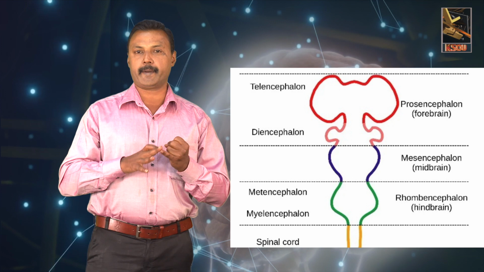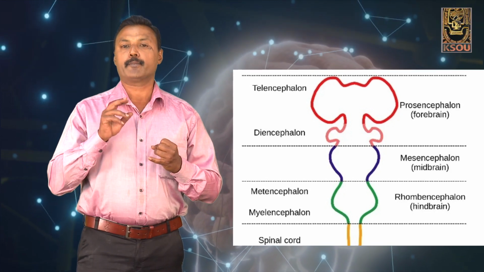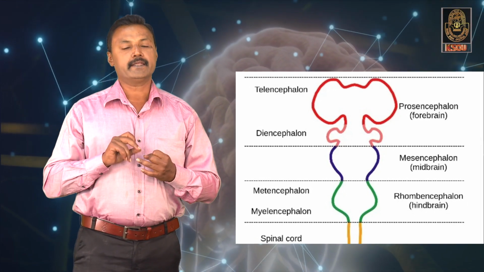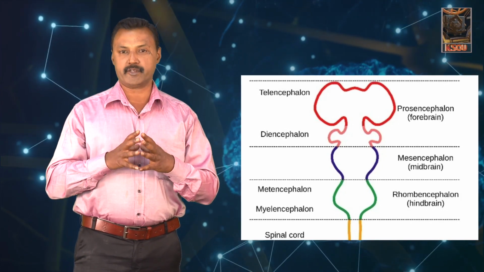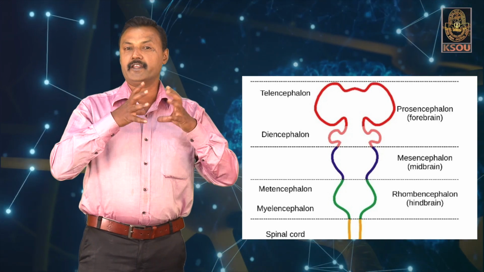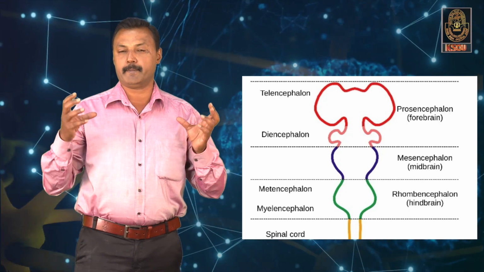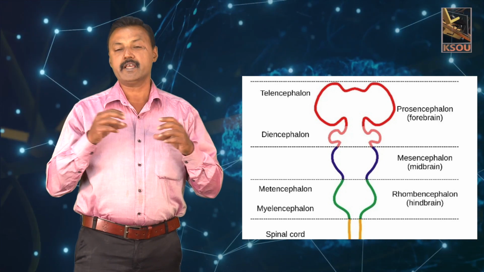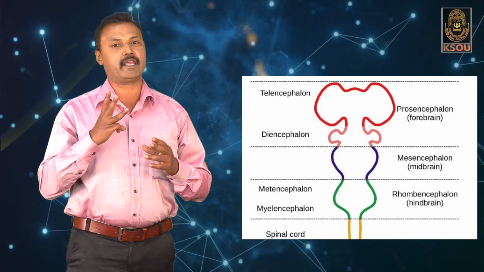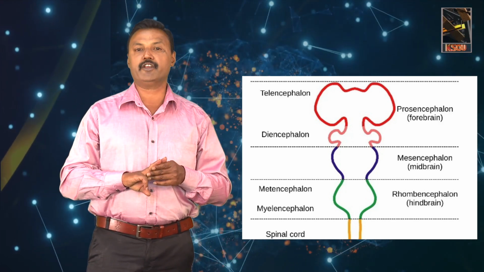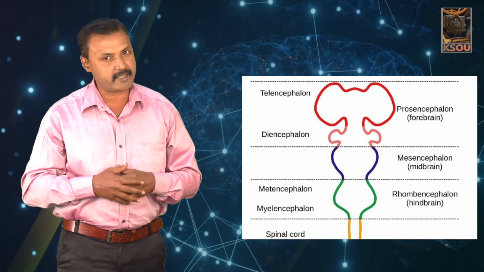So, there are three important regions that we can see, called the primary vesicles. The first is the forebrain, the prosencephalon, the midbrain, the mesencephalon, and the hindbrain, the rhombencephalon. Further, with the development of the embryo and with cell divisions, these three primary vesicles divide further to form secondary vesicles.